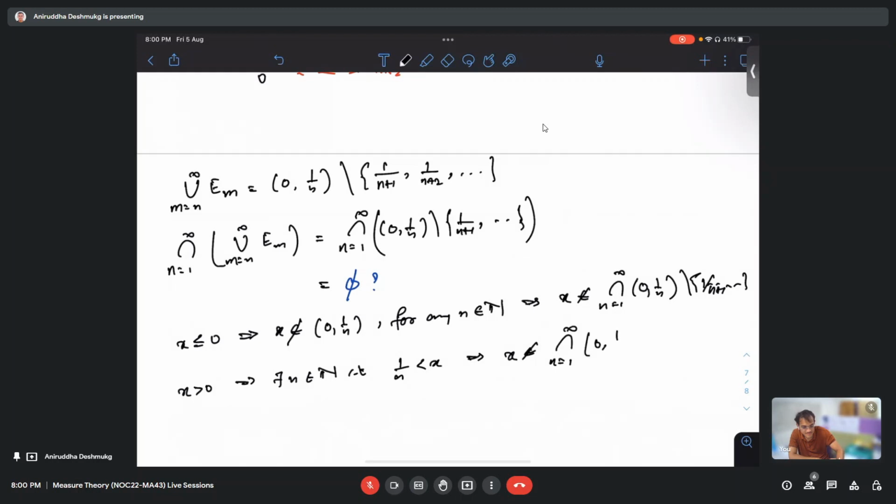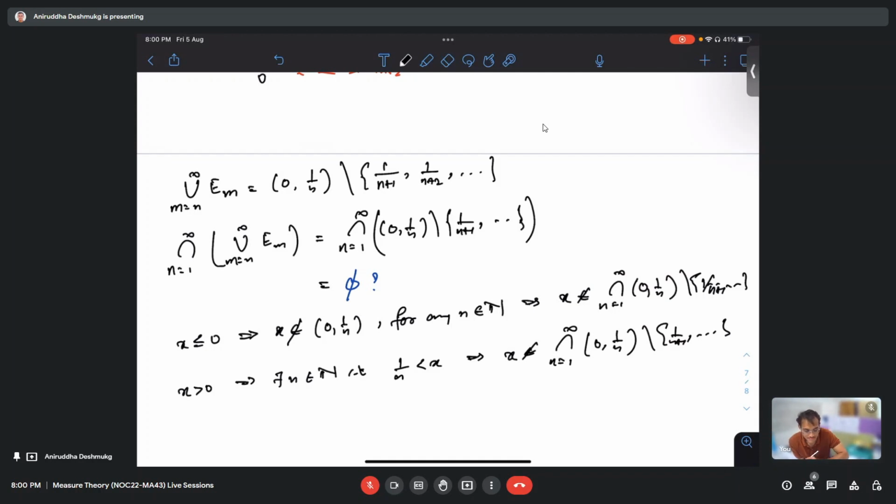Sir, can we take n tends to infinity? Then we will get the open interval 0 comma 0. But we cannot really take limits inside. If we have an open interval a comma b, that is non-empty only if a is strictly less than b.